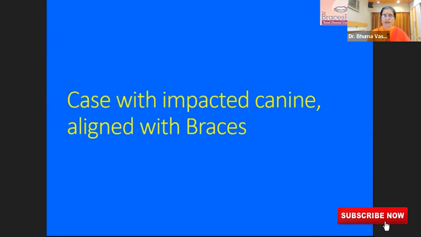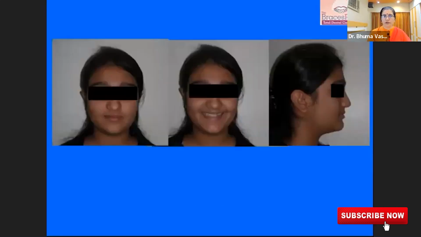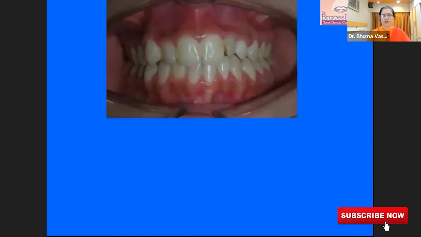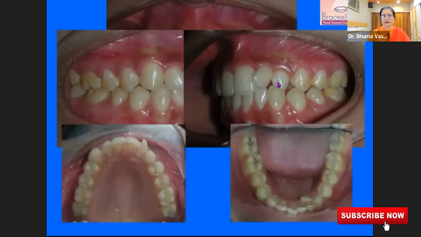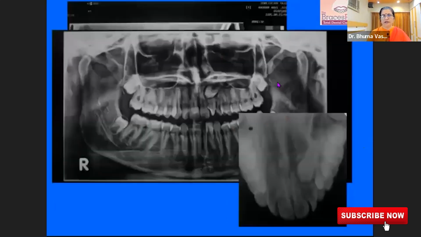Another very interesting case I want to share with you at this point in time is a patient who comes with this kind of smile. Apparently, nothing looks very off here, but when you look at it closely, you can see that there is a baby tooth present here. And where is the permanent tooth? Where is the permanent canine? Here there is a permanent canine, but here, on the left side, where is the permanent canine? So we take an X-ray. What do we see? We see the canine which is impacted inside.